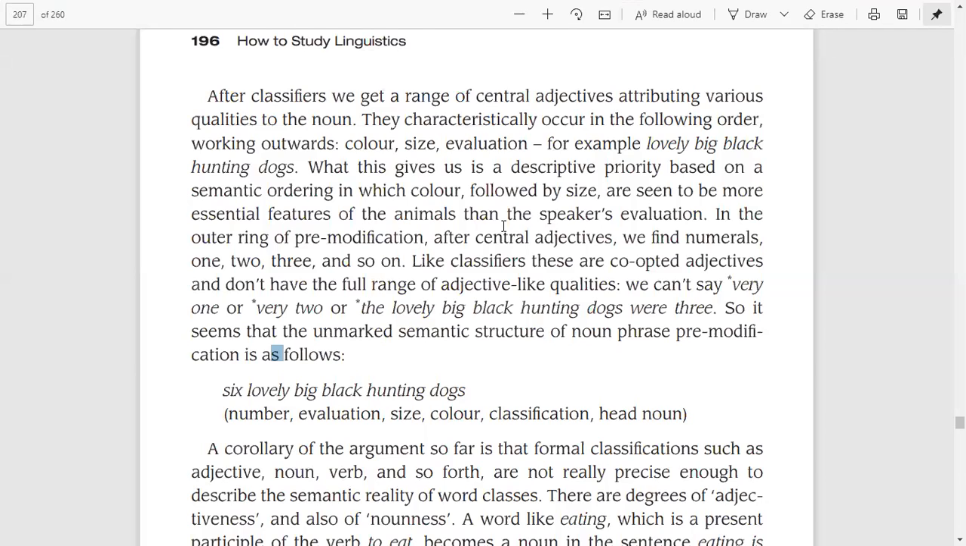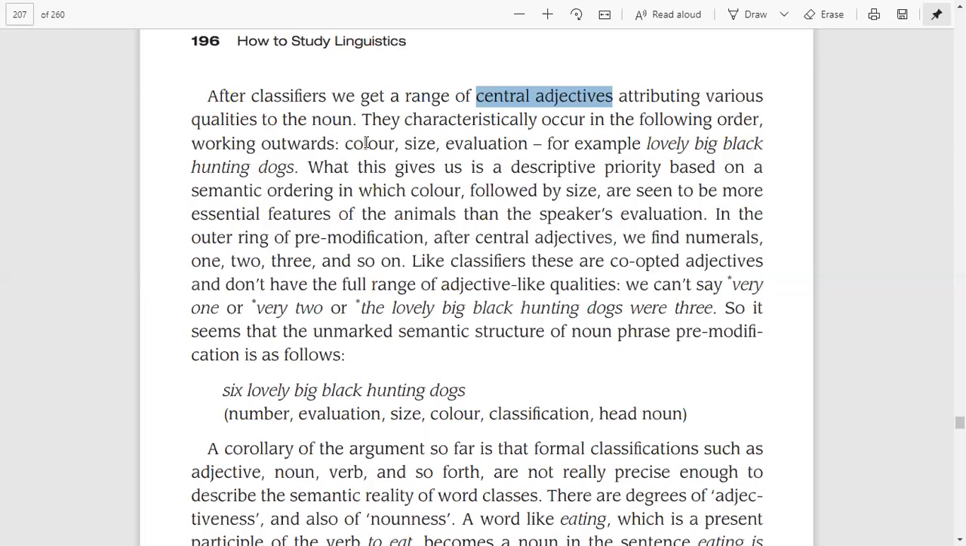The central adjectives are those which can be used in both positions, that is, before and after the noun. So after these classifiers, we get a range of these central adjectives, and these central adjectives attribute various qualities to the noun which is used in the sentence, clause or phrase. They characteristically occur in the following order, working outwards. For example, there is a specific order of the adjectives.